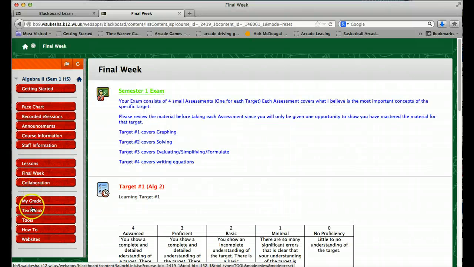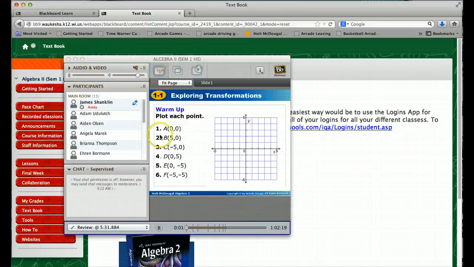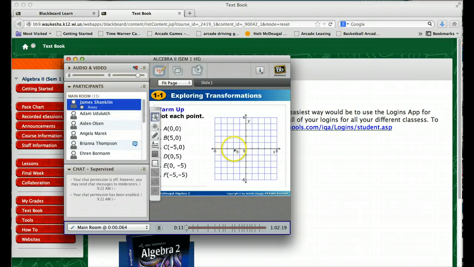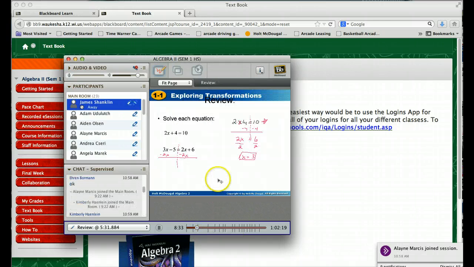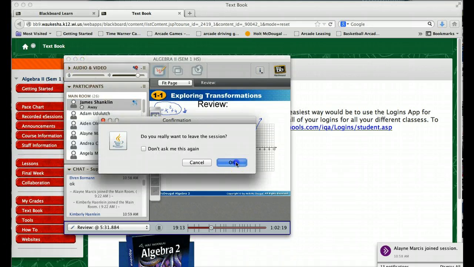Final week basically has the final exam in there because that's what we do for the final week. Textbook. If you click on the textbook button, it shows you how you can get into your textbooks. You can click on this link. Oops, I think this is a live e-session. Good morning, everybody. How's everybody this morning? If you take a look, here are the students that came into the live e-session from last year, and you can see that I have the PowerPoint presentation up. If you want to, you could just watch as we go through, and kids will raise their hands and ask questions and stuff like that. But if you can't make it to the live sessions, you can always watch the recorded ones.